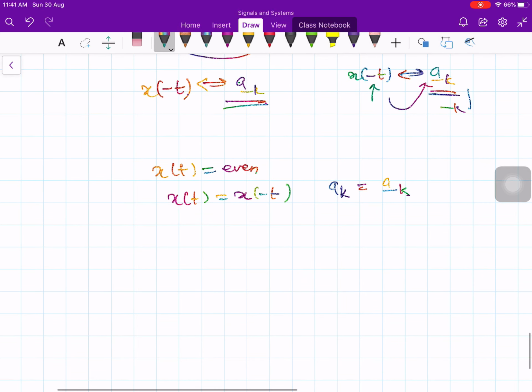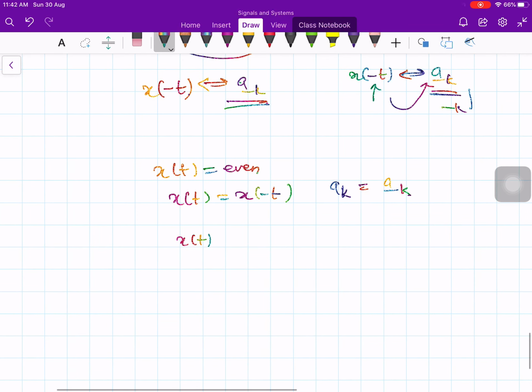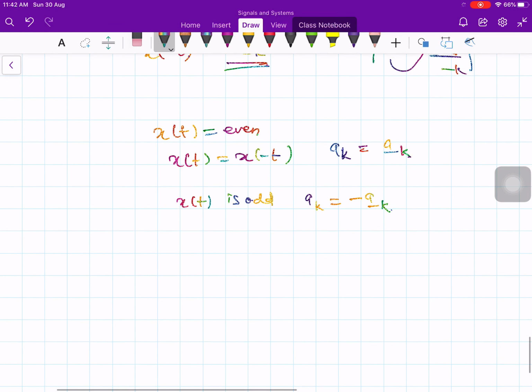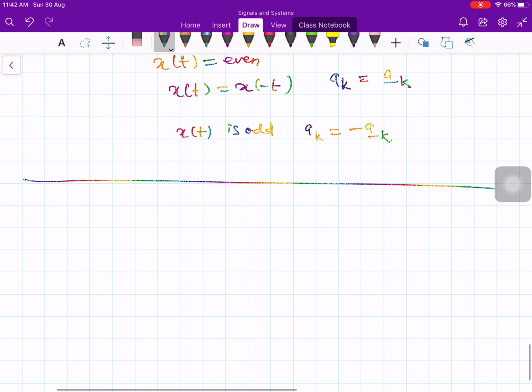Similarly, if x of t is odd, you can prove this, then a k is equal to minus of a minus k, so its Fourier series coefficients are also odd. And the next property that I would like to discuss is time scaling.